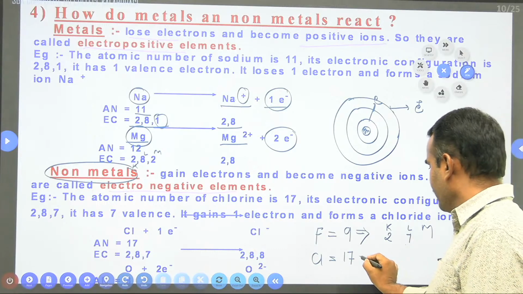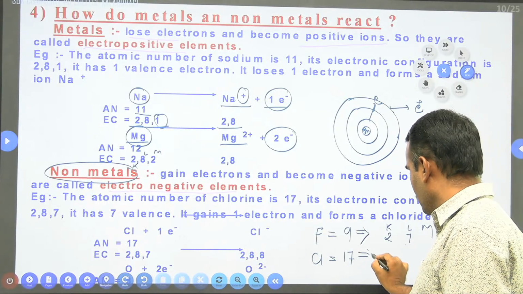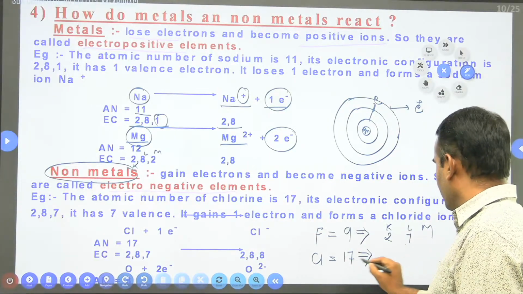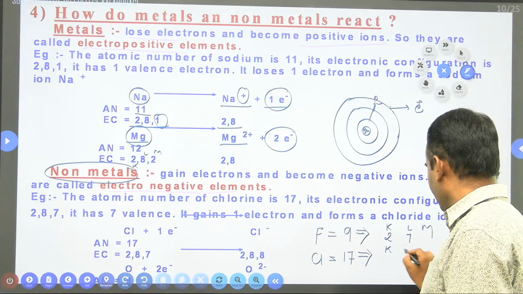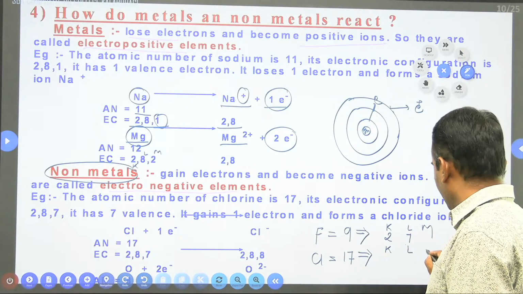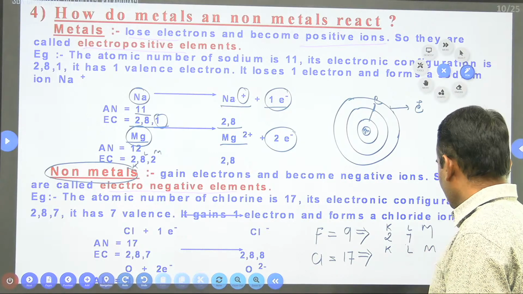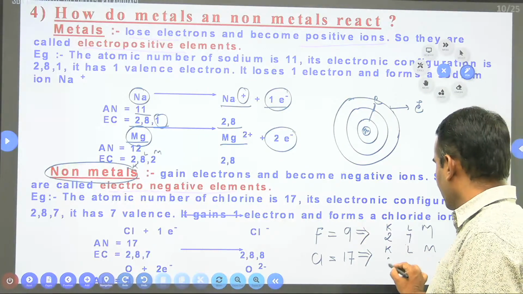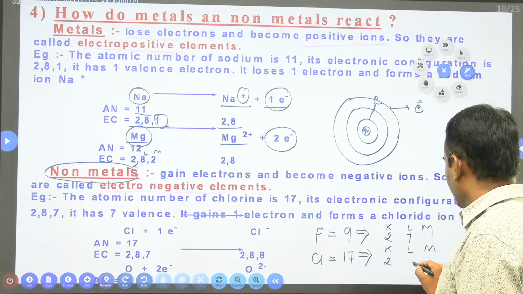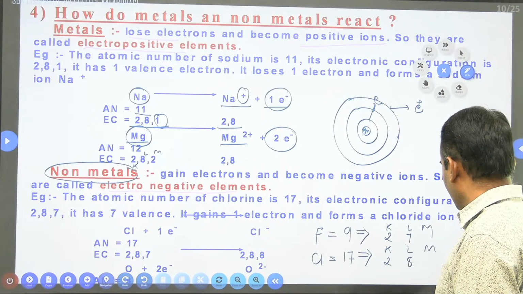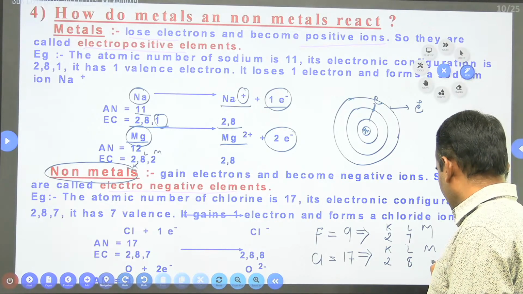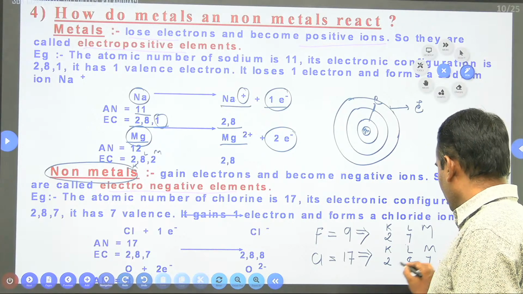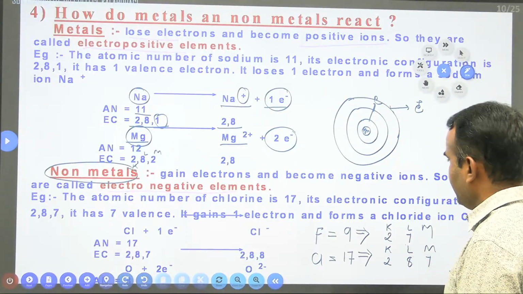And the same thing here, chlorine. Its atomic number is 17, so you can take a K shell, L shell, and M shell. We know that the K shell contains 2 electrons, the L shell contains 8 electrons, and the M shell contains 7 electrons. So 2 plus 8, 10, 10 plus 7, 17.